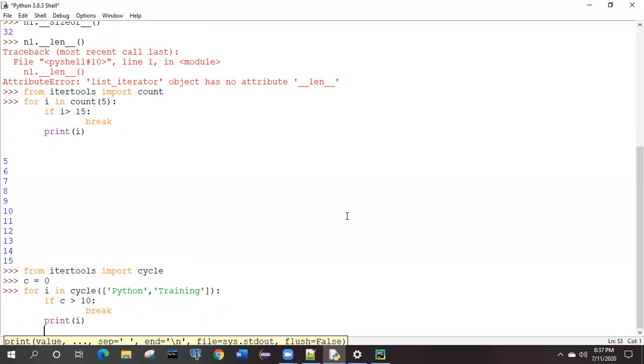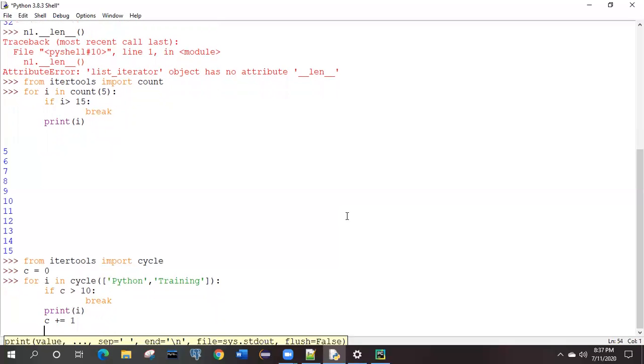So we need to increment the value, C equal to C plus 1 or C plus 2, like that, right? We have the shortcut form for the same thing. This is the shortcut, the compressed version. Both are same: C equal to C plus 1 and C plus equal to 1. So you can give any one, the first one or the second one. Today I will try with the second one.